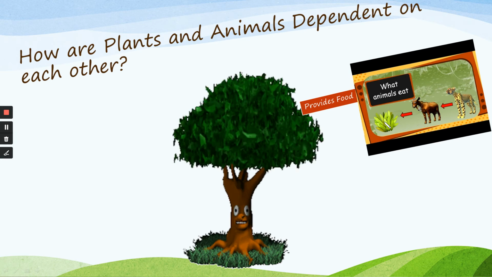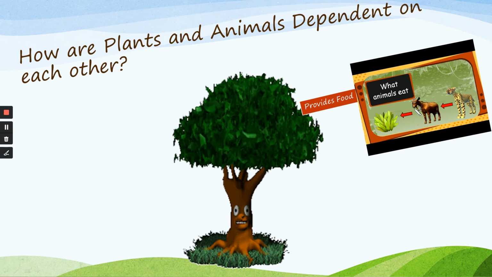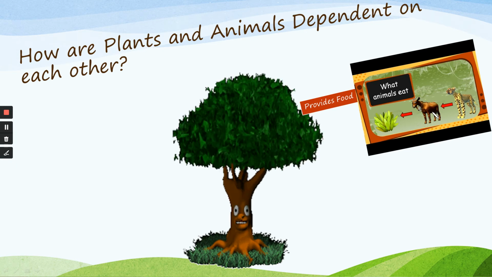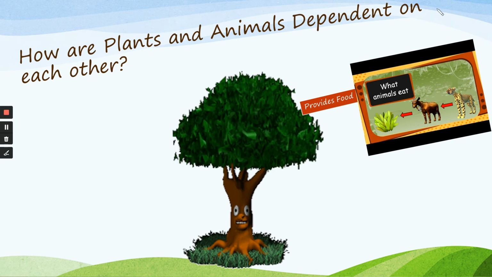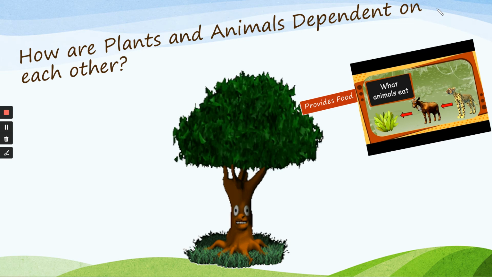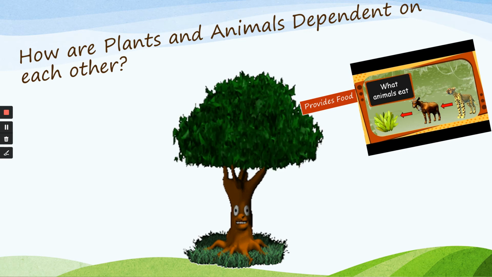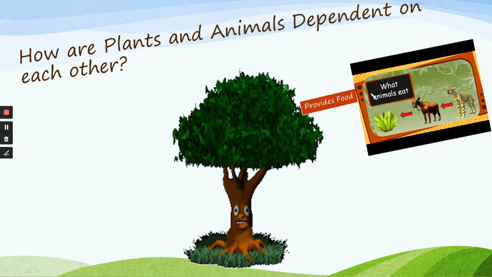In a similar way, plant produces food and that is eaten by a cow, for example. And we drink milk every day. So the milk obtained from the cow is drunk by a human being. So ultimately, who is providing the energy? Plants. And plant is providing for all the living organisms.